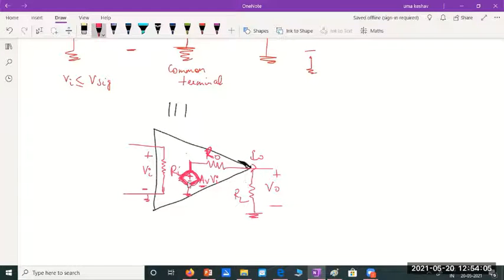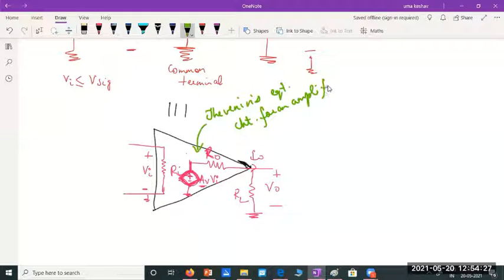I have two resistors across this voltage source and this voltage will get split between the two. And this representation which I have used inside the amplifier is Thevenin's equivalent circuit for an amplifier. It's a simple Thevenin's equivalent replacement. Why Thevenin's? Because I have considered voltage source in series with resistance here.